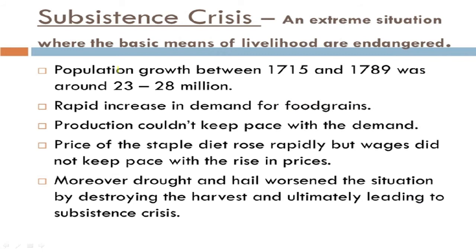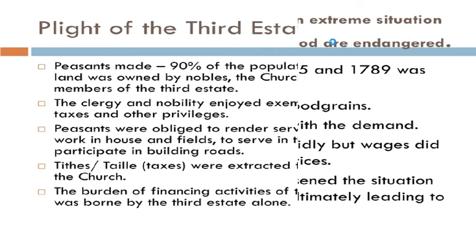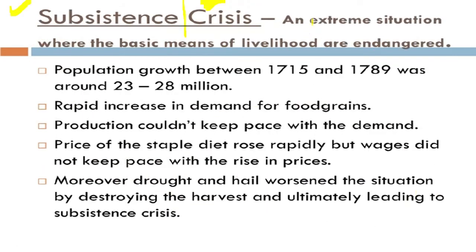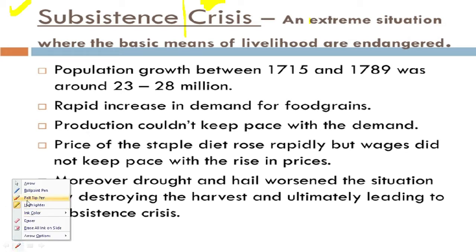Next we come to learning about the subsistence crisis. Students, let's first of all define the term subsistence crisis. As in the previous lecture we had already gone through this topic, and we had broken it down into two parts: subsistence, that is survival, and crisis, which means acute shortage or chronic shortage. So we see an extreme situation where the basic means of livelihood are endangered. Clear?